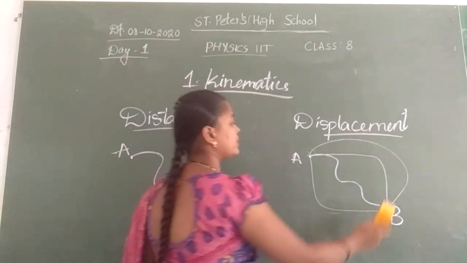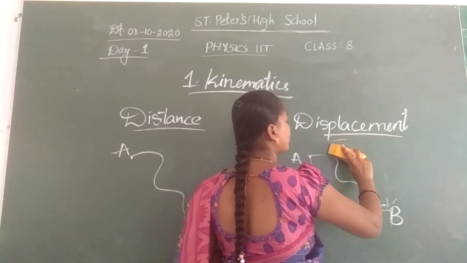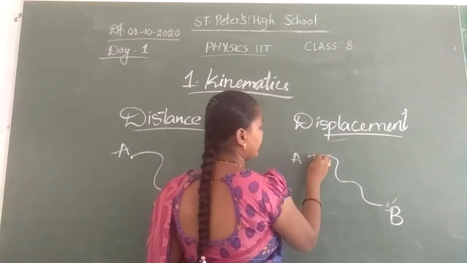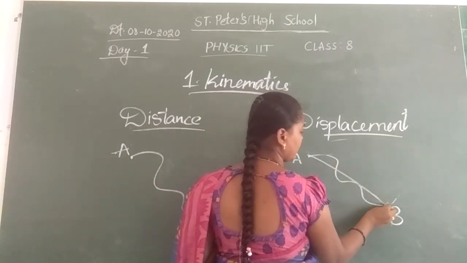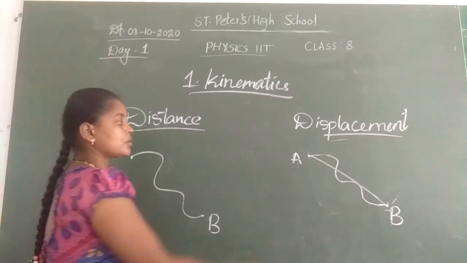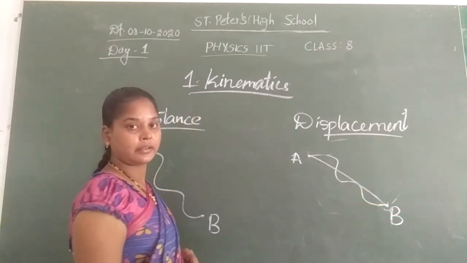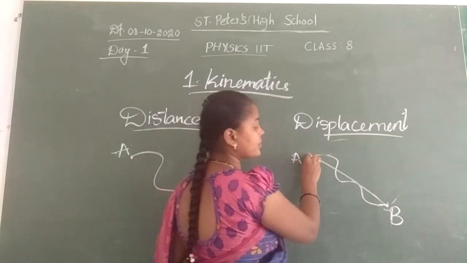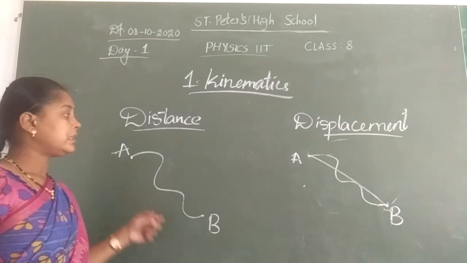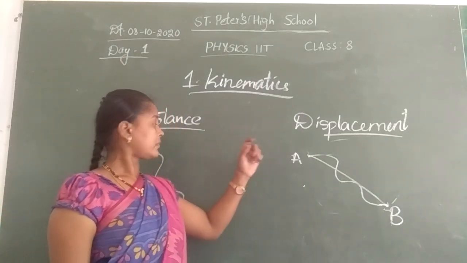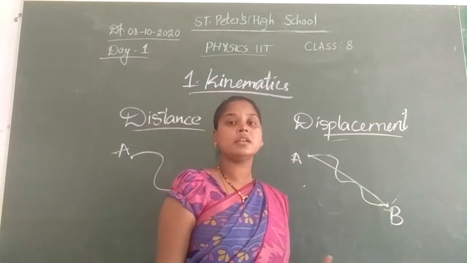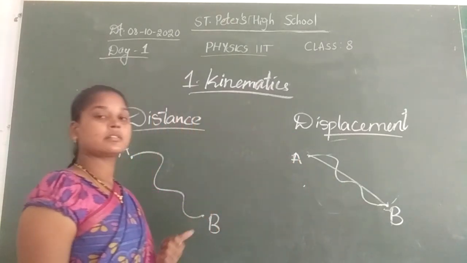These are all the possible ways which I could travel, right? This is the shortest path. The shortest path between A and B is a straight line. Is there any other option other than a straight line to move from A to B? So A to B is the displacement. Got it everyone? The straight line is called displacement. Distance from A to B is the actual path. Displacement from A to B is the shortest path. I hope you have understood this.